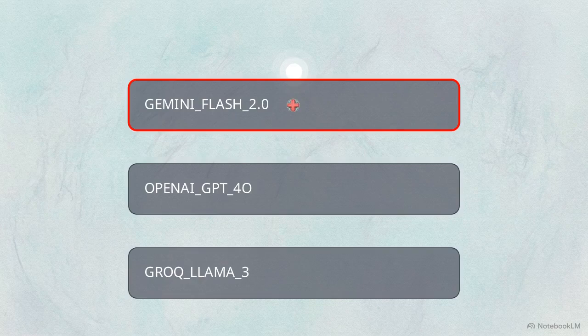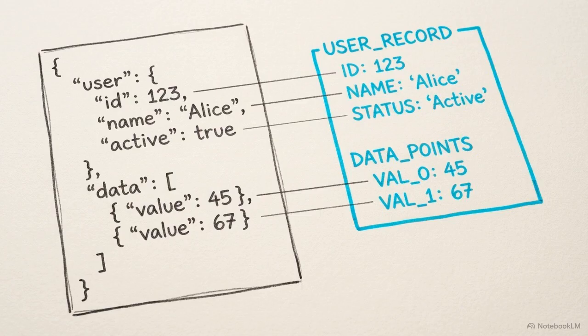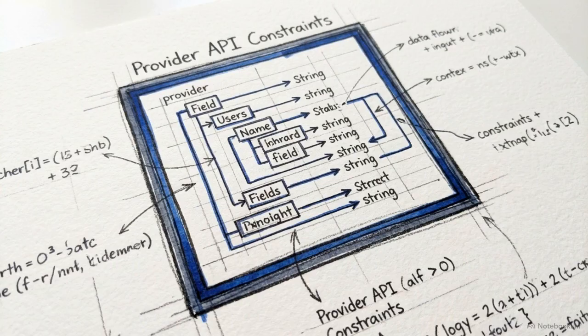The payload first attempts Gemini Flash 2.0. On a timeout, the error handling hook executes an immediate cascade, dropping the payload to OpenAI GPT-4o, and then down to Llama 3 via Groq for extreme fallback. During this cascade, the system dynamically reformats the prompt envelope on the fly, translating the payload to perfectly match the specific API schema of the active fallback provider.